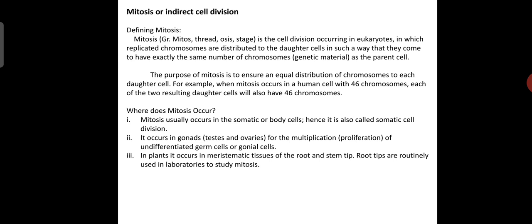It occurs in the gonads, that is the testis or ovaries, for the multiplication of undifferentiated germ cells or gonial cells. In plants it occurs in meristematic tissues of the root and stem tip. Root tips are routinely used in laboratories to study mitosis. You know that onion root tips are used in the laboratories for the study of cell division, the phases of different cell divisions.